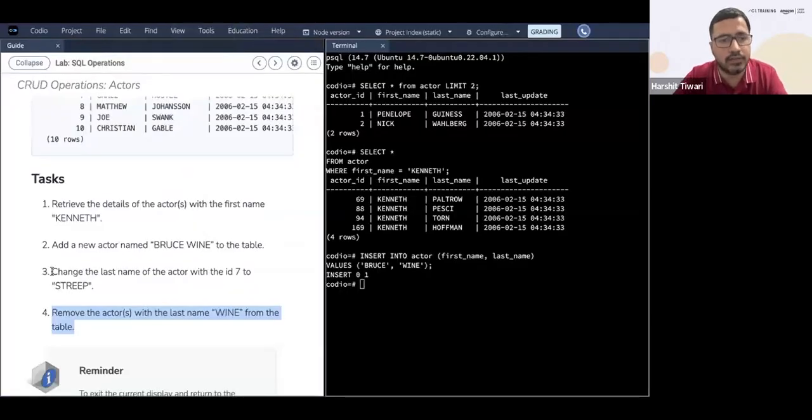Okay, others, this one, right? Change the last name of the actor with ID 7. So you want to change the last name. Okay. So what do you want to do? You want to update, right? So the keyword here is update. Okay. Update what?